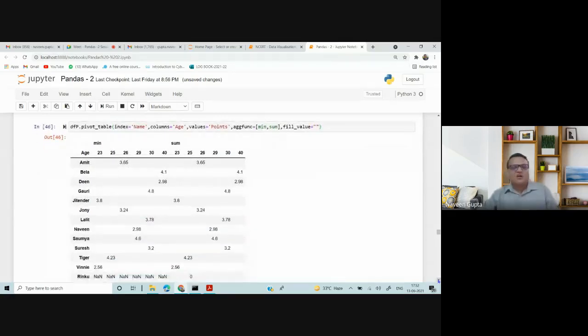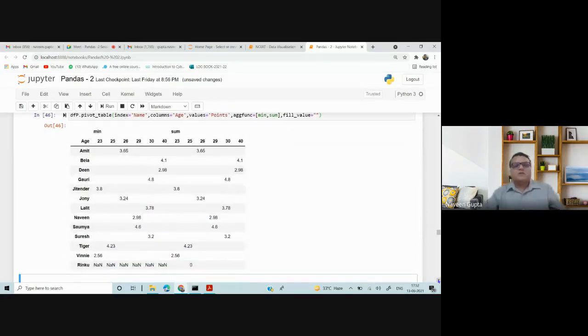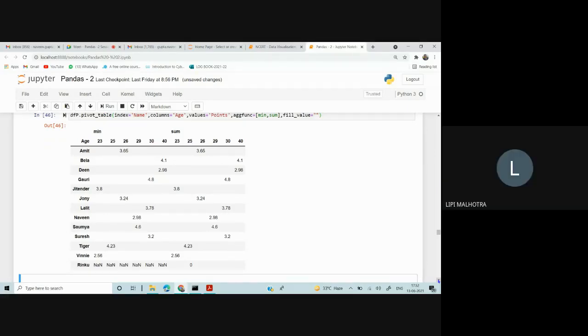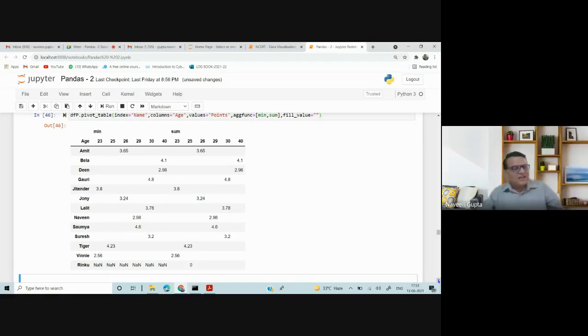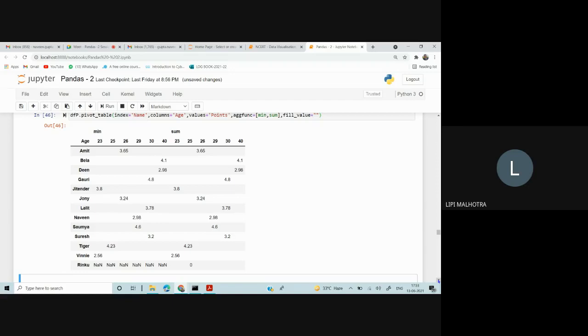Deepti ma'am is here or not? Deepti ma'am, Deepti Malhotra. Yes, sir, very much here. Is this concept clear to all, or do you want more explanation? It is becoming clearer after every example.